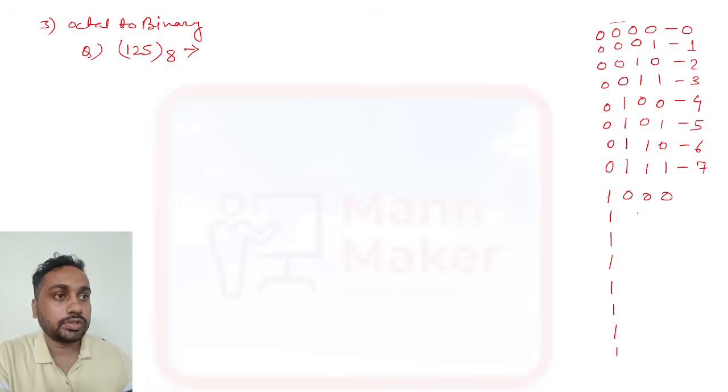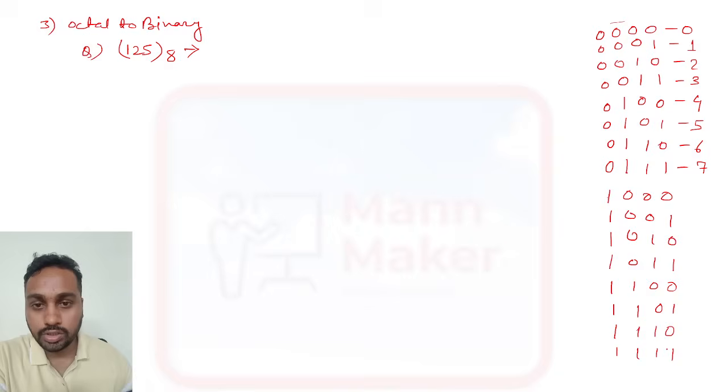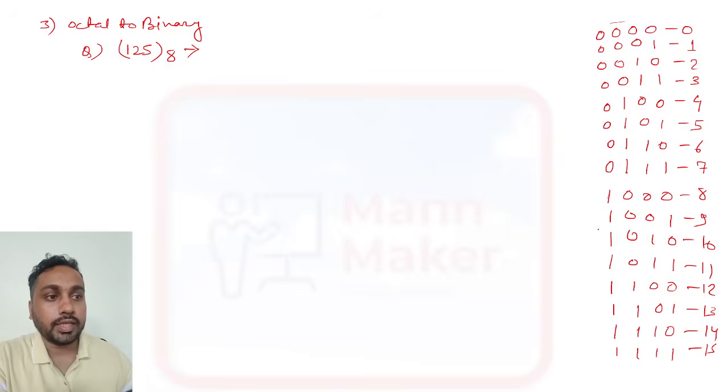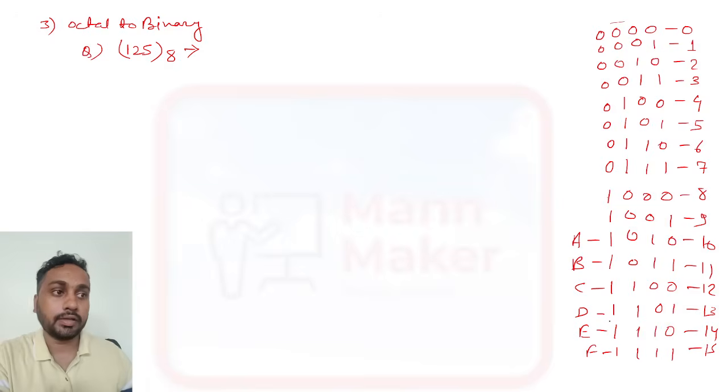So it will be 0 0 0 0 0 1 0 1 0 0 1 1 1 0 0 1 0 1 1 1 0 and 1 1 1. Like this you need to remember this table. So this is the representation of 8, this is the representation of 9, this is 10, this is 11, this is 12, this is 13, this is 14, and this is 15. From 10 we are writing A, B, C, D, E and F. We will represent like that after 10.